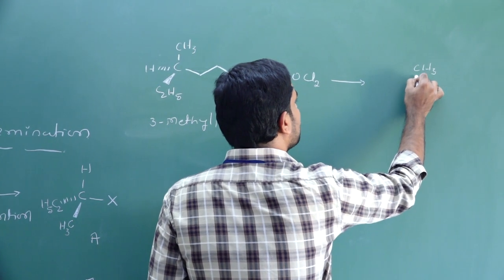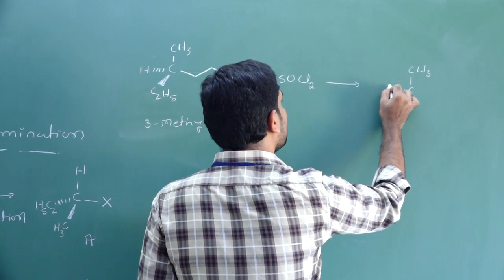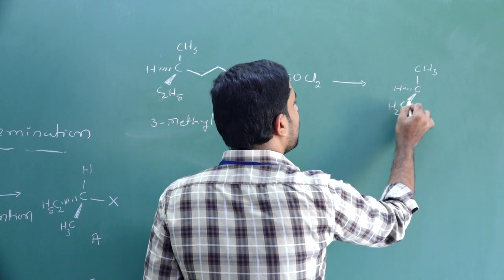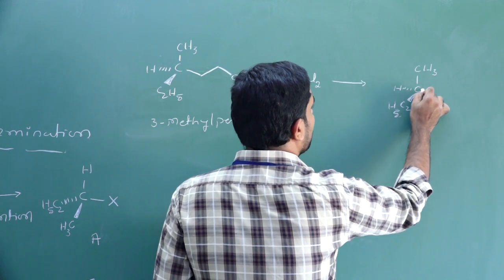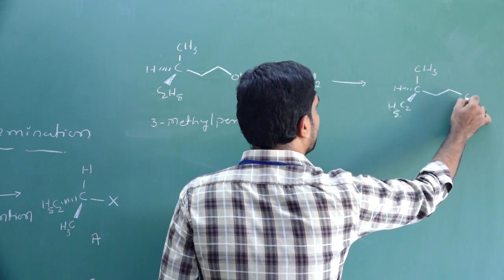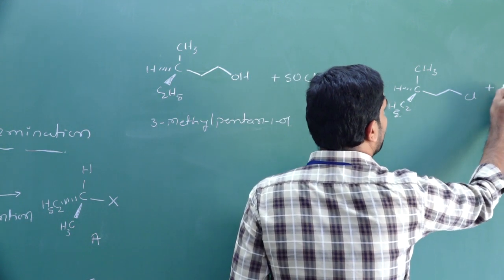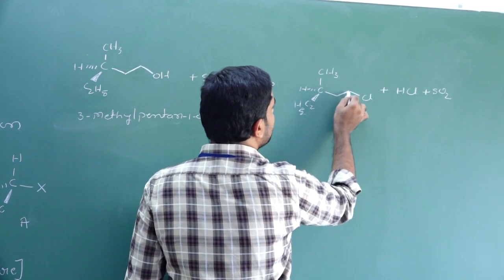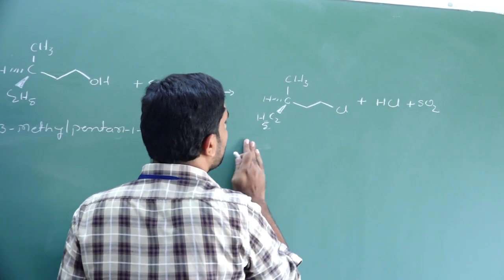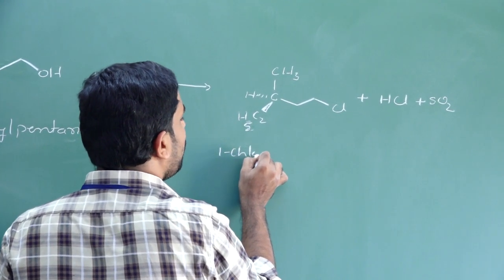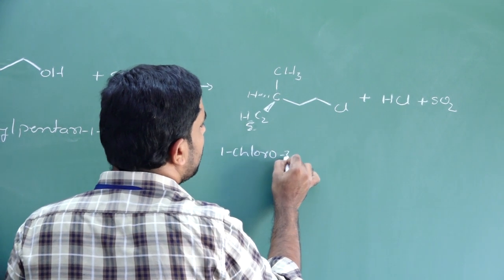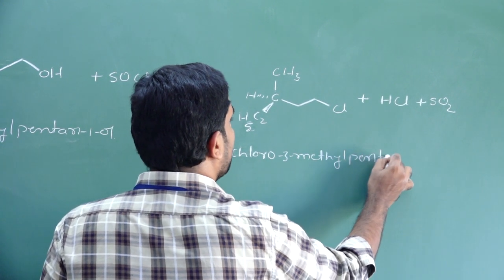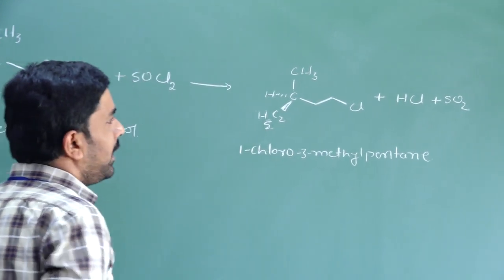The product is CH3, CH, C2H5, and here we get chlorine, plus HCl, SO2. So now it is 1-chloro-3-methylpentane. You see the reactant and product.